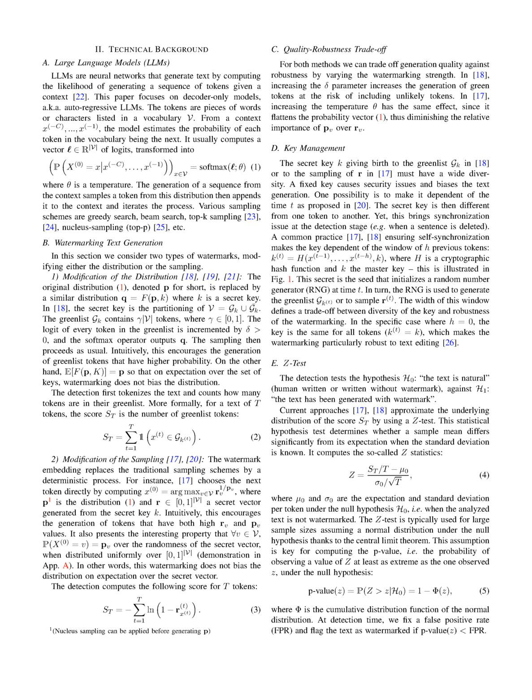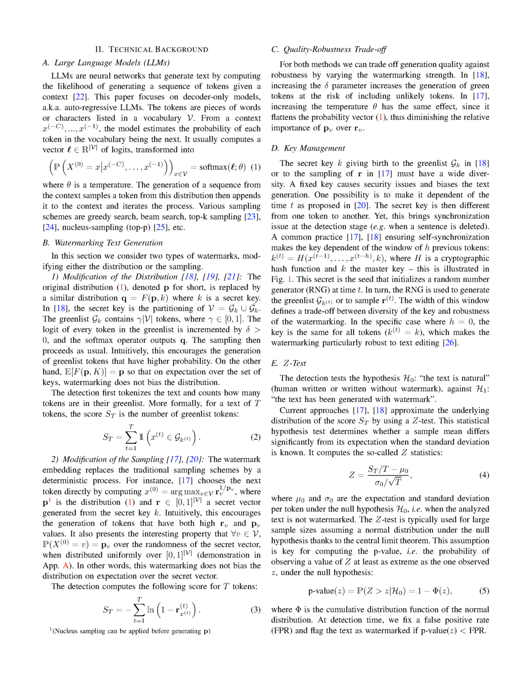The secret key, k, which generates the green list or the sampling of r, needs to be diverse. Using a fixed key can lead to security issues and biases in the text generation. One solution is to make the key dependent on time, t. This means that the secret key changes from one token to another. However, this can cause synchronization issues during the detection stage, for example, when a sentence is deleted.